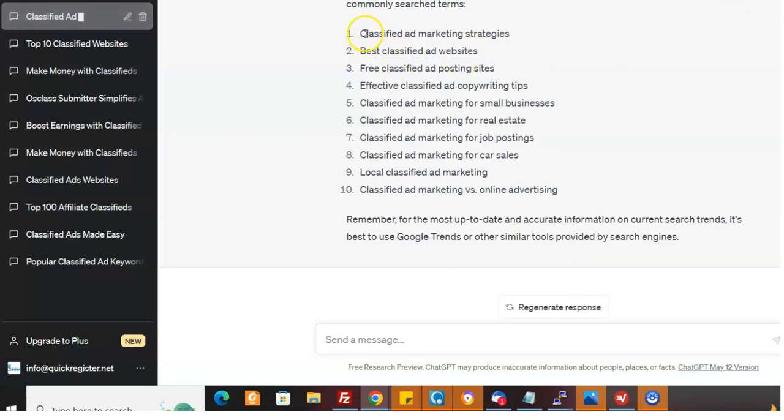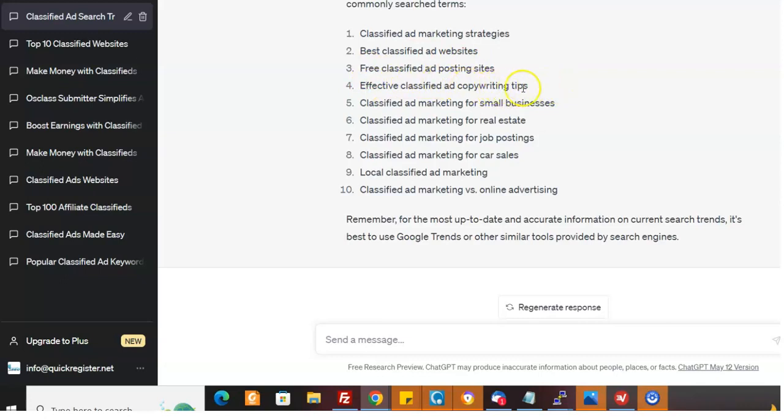I could ask them to write an article about top 10 classified ad marketing strategies. Boom. I have an article, and I can have my affiliate link in there. Top 10 best classified ad websites that offer advertising for real estate, for motorcycles, for affiliate marketing. There's like 20 ad ideas right there.